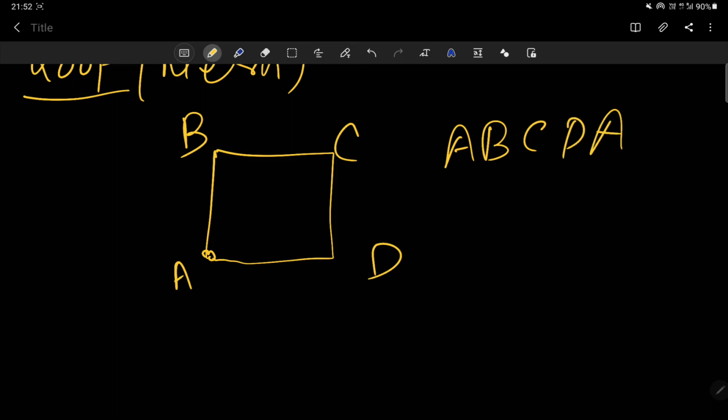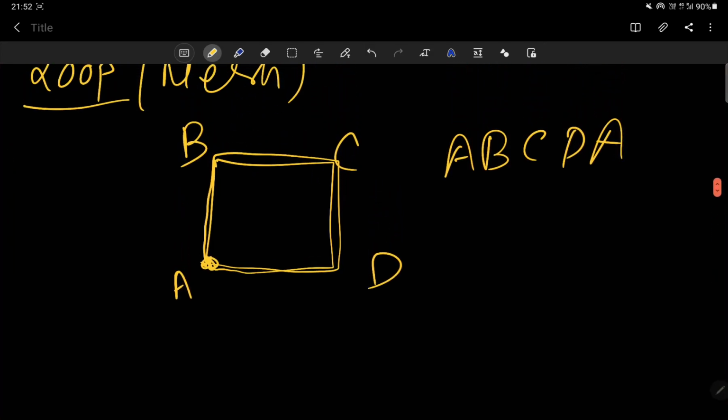Closed path means if you start from a point and come back to that same point, it is called a closed loop, closed path, or loop. So ABCDA is our closed path or loop, also called a mesh.